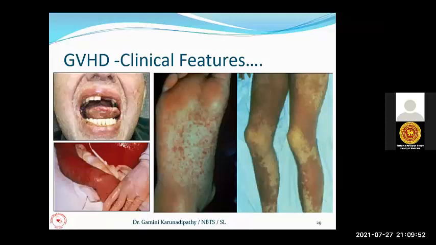But donor lymphocytes, which are multiplying in the recipient bone marrow, will identify the host tissues as foreign tissues. They will destroy these foreign tissues. Especially they will attack rapidly proliferating tissues like liver, skin, gut, and bone marrow. So the patient can get severe hepatitis, bloody mucus diarrhea, skin problems, and severe pancytopenia. As a result of that, the patient may die.